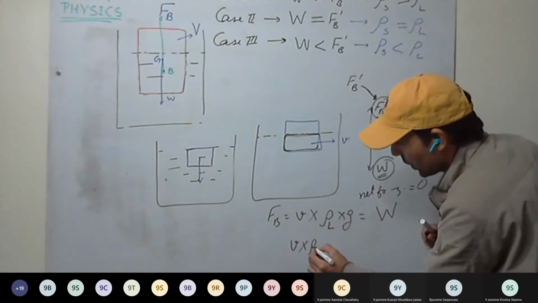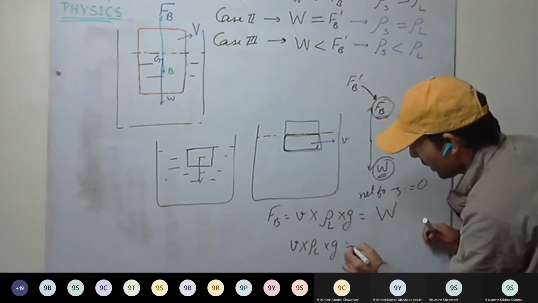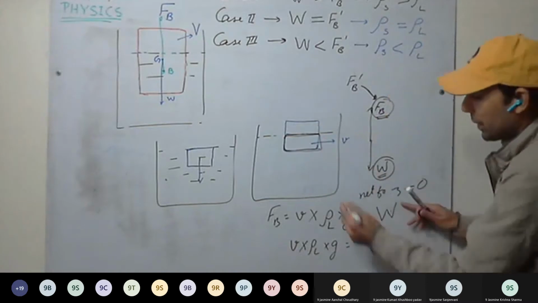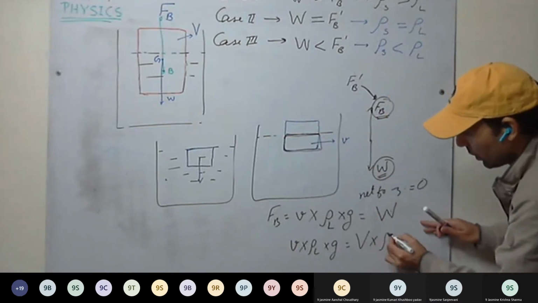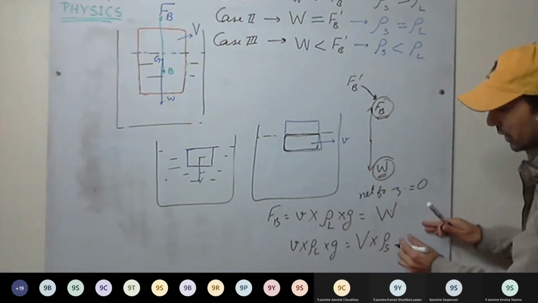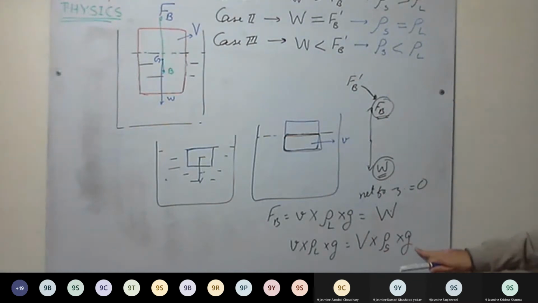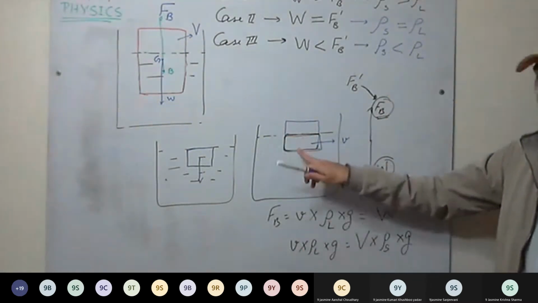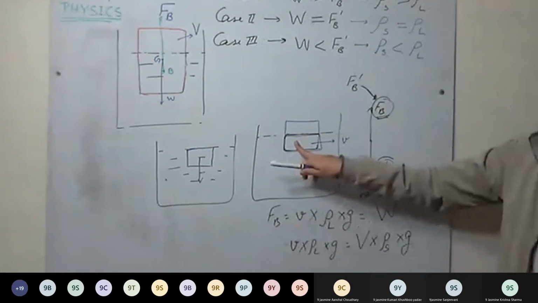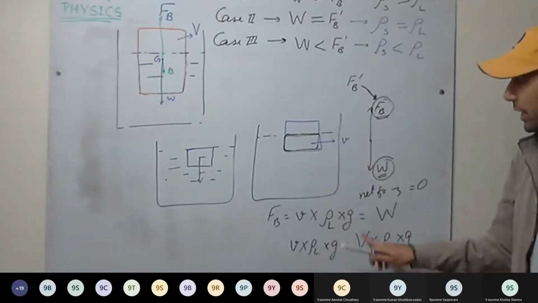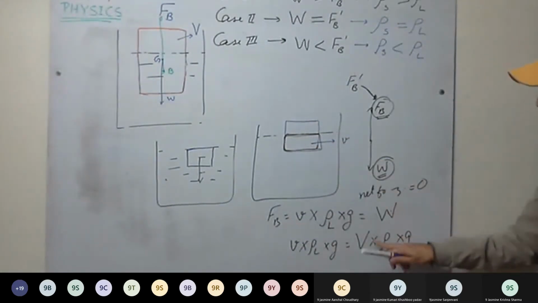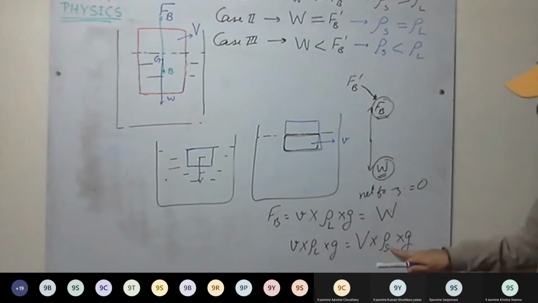Smaller v into rho L into g is equal to the weight, which is how much? Capital V into density of solid into g. This is clear? Smaller v is the volume of the liquid displaced or the volume of the submerged part of the body. This capital V is the complete volume. Weight of the body is volume into density of the solid into g.